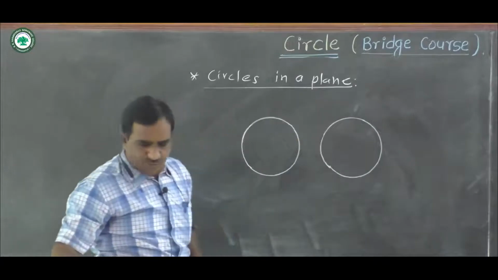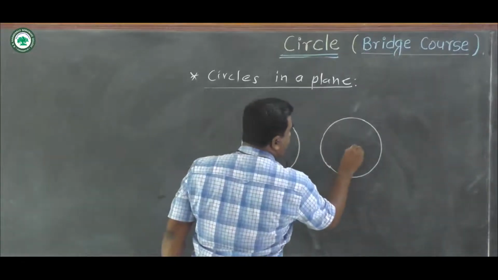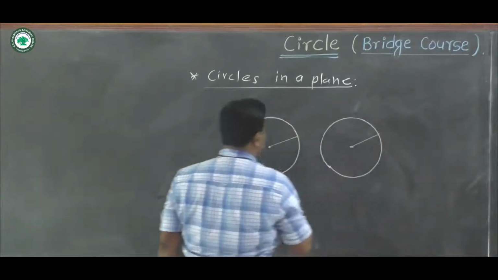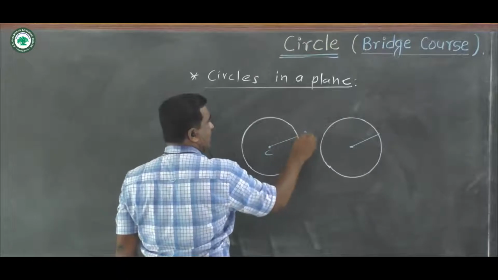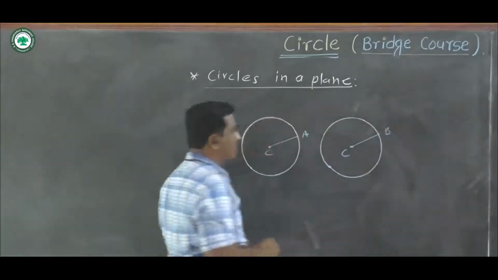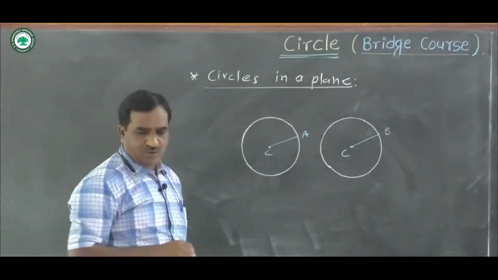Okay, these two circles are congruent circles because radius of the first circle CA, and radius of the second circle CB, are equal, then these two circles are called as congruent circles.